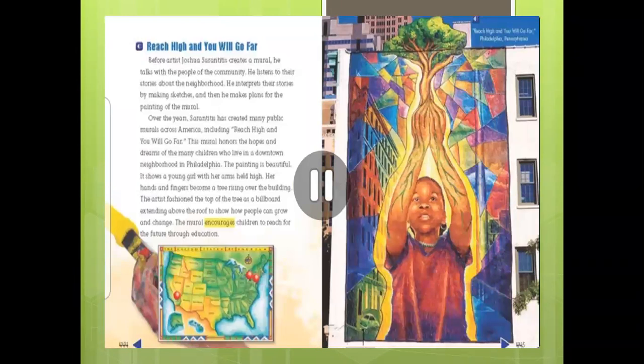Okay, now I see a huge painting of a girl from the African continent. Her arms are raised and joined like she's praying. This is how we pray. And by her hands joined, it's becoming a tree. And the title this mural has been given is Reach High and You Will Go Far.